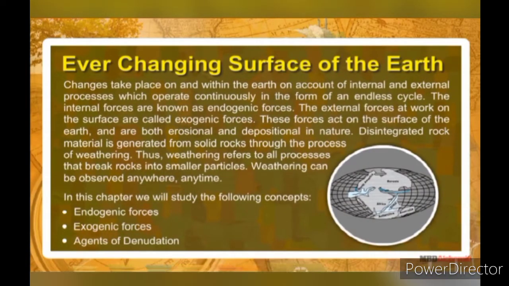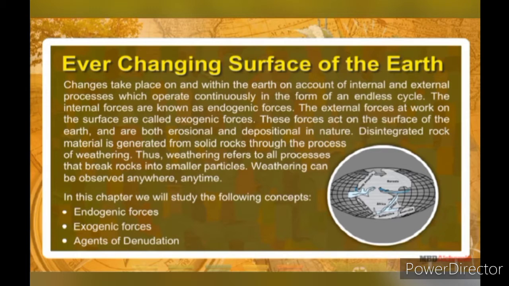Changes take place on and within the Earth on account of internal and external processes which operate continuously in the form of an endless cycle. The internal forces are known as endogenic forces. The external forces at work on the surface are called exogenic forces. These forces act on the surface of the Earth and are both erosional and depositional in nature.